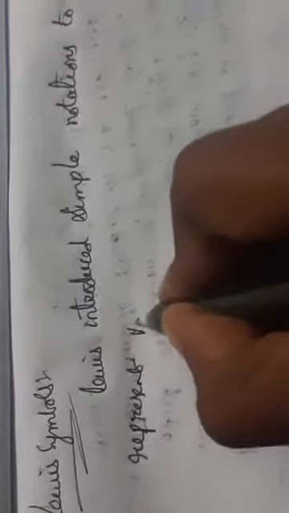Lewis introduced a simple notation to represent valence electrons in an atom.